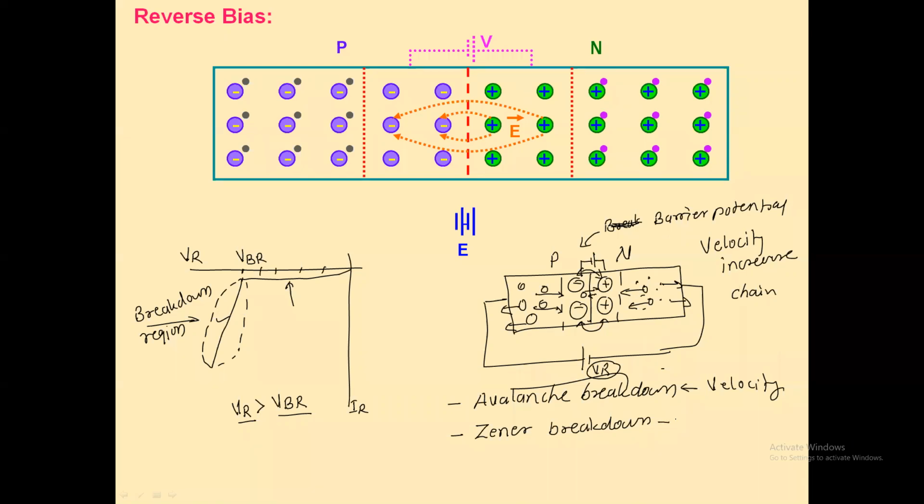Now this effect, Zener breakdown means what? Due to the increase in the high electric field, or that high potential in the depletion region, the covalent bonds start to break and the number of charge carriers are generated. And these two mechanisms, avalanche breakdown and Zener breakdown, happen simultaneously when VR is greater than VBR.